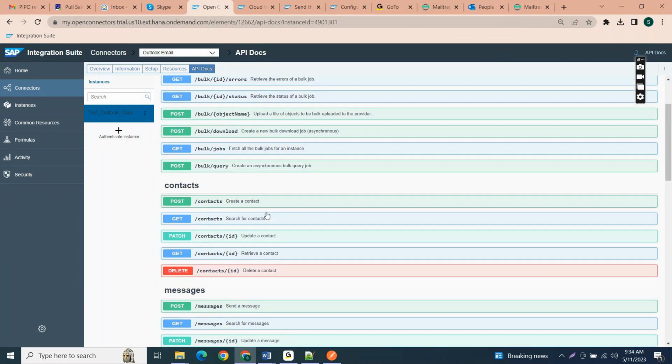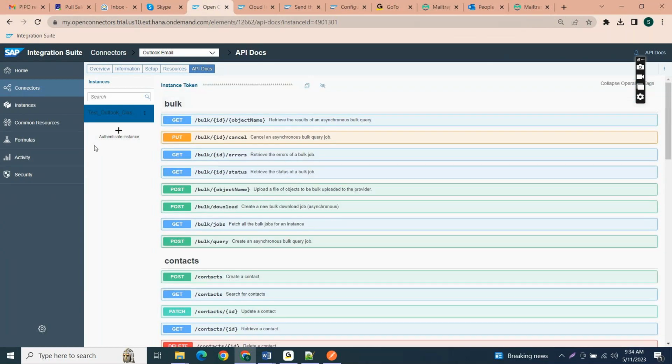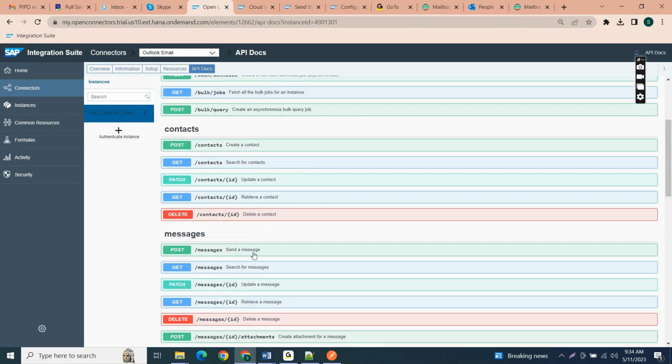With this, you can directly connect with third party systems just with the authentication. That's all. With authentication, you can find a useful API for our requirement and consume it in CPI.